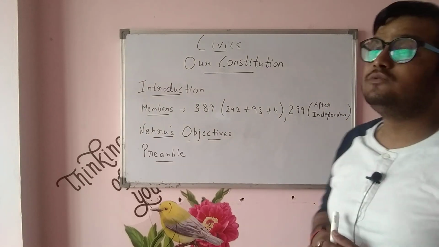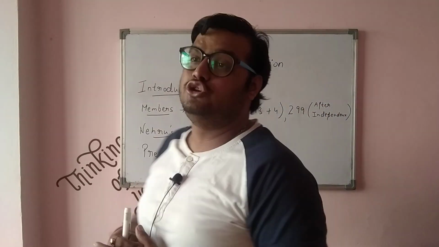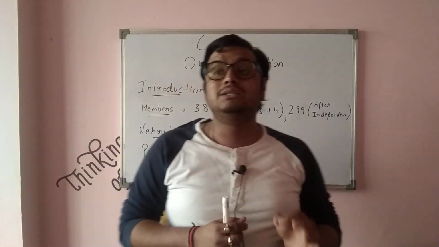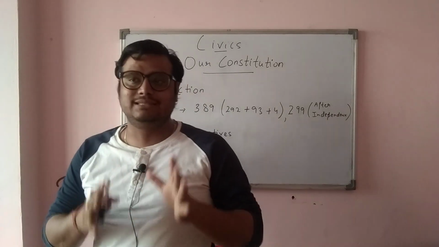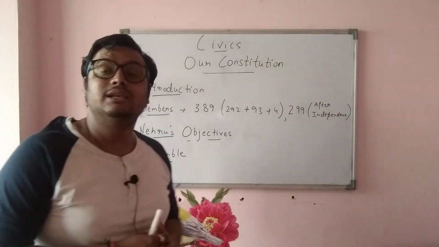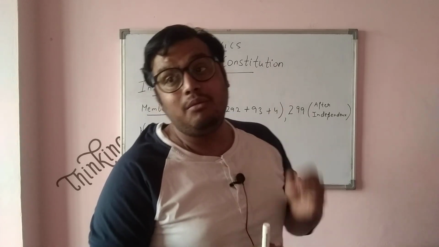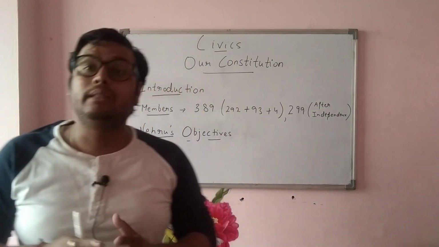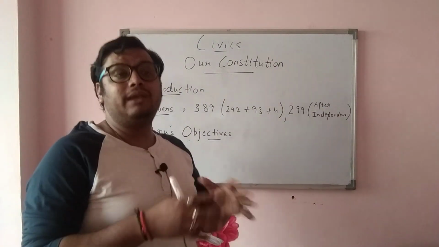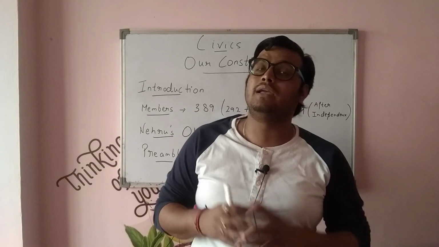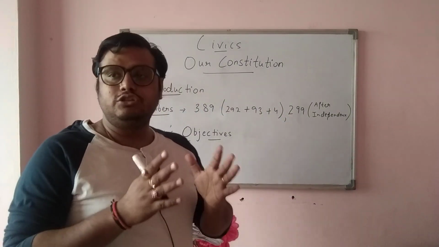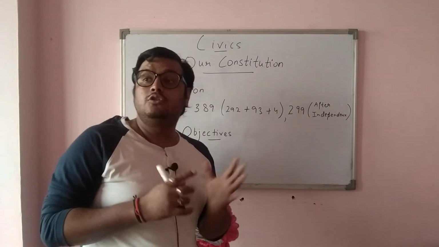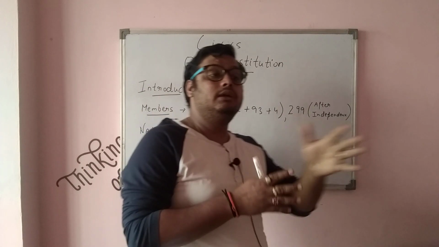But after independence, what happened? You know that the course of making the constitution was long. Our constitution took 2 years, 11 months and 18 days. To be precise, this is the exact timing. We say about 3 years. But it is 2 years, 11 months and 18 days that our constitution took to get into the actual shape it is now. Actual shape I am saying because many amendments have been there. You will see some changes. But the soul of the constitution is what was made at that moment. So this took a long time.